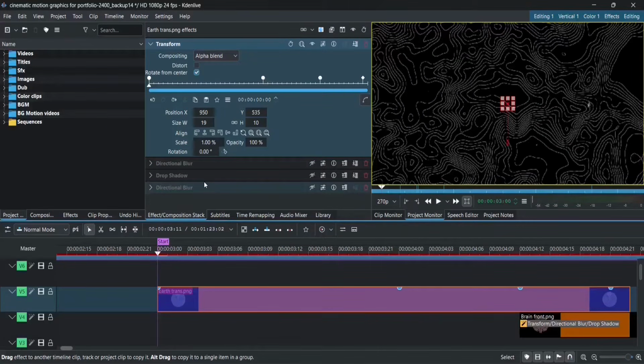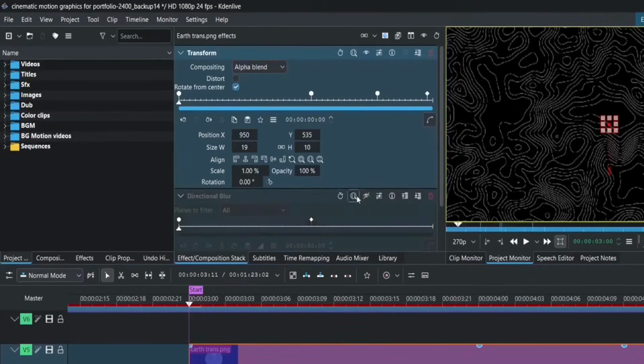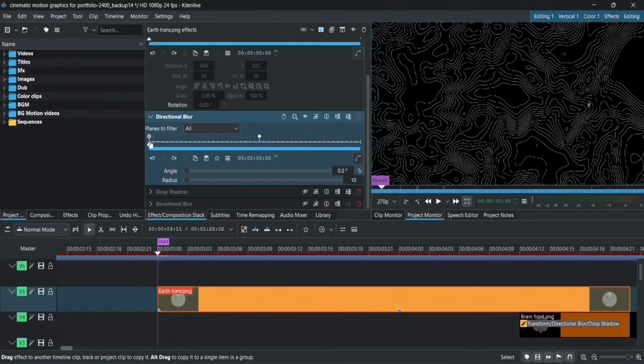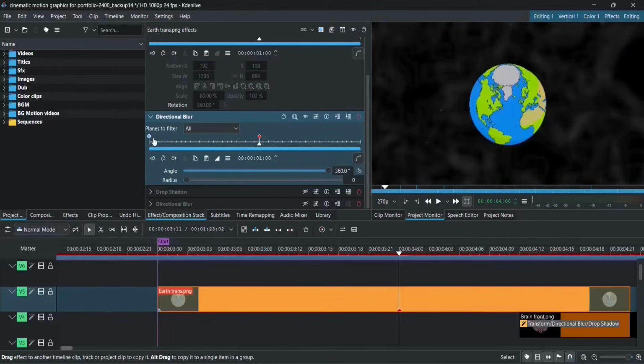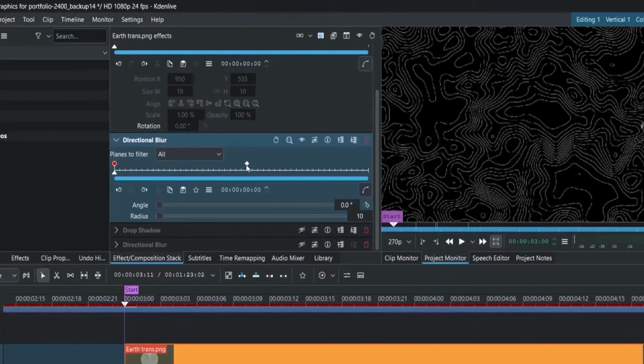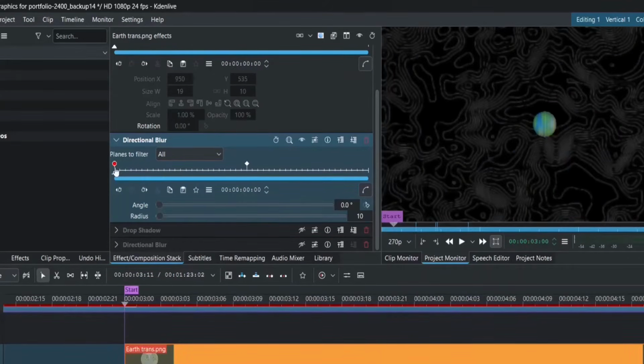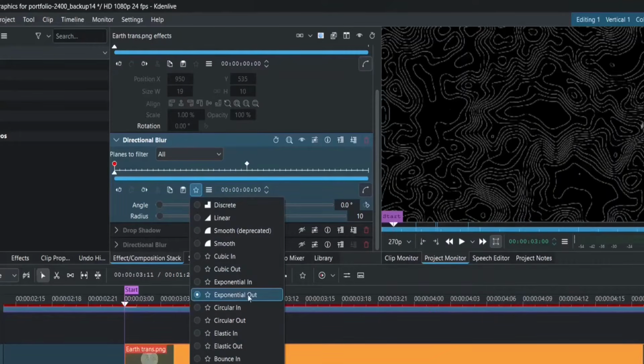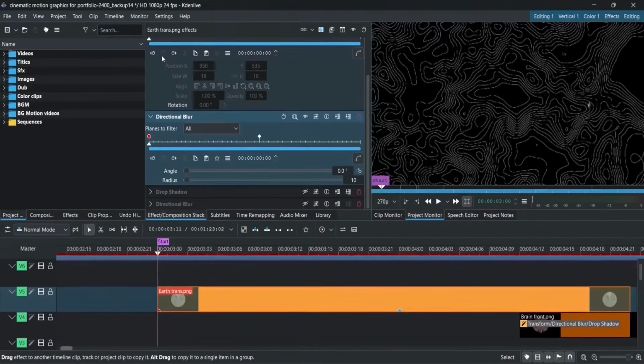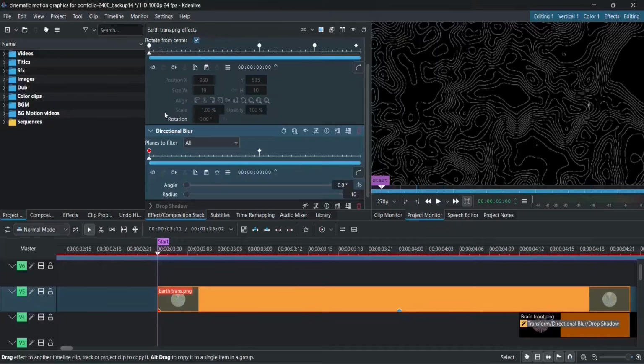Then, to make it feel even better, I added directional blur. I animated it from the starting point to the end point of the first half of the transform animation. How? From the first keyframe, starting with 0 degrees and 10 radius, to the last keyframe with 360 degrees and 0 radius, to make it feel more like rotating. Effects to keyframes. First keyframe with exponential out, obviously, to keep the motion consistent with the transform's first half.